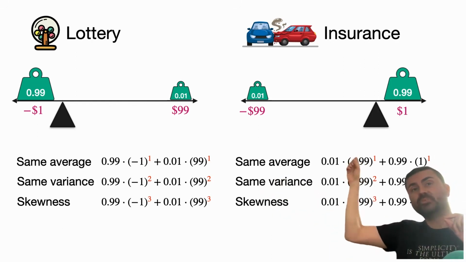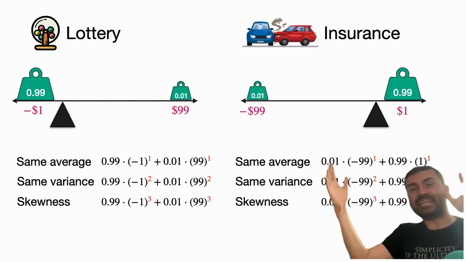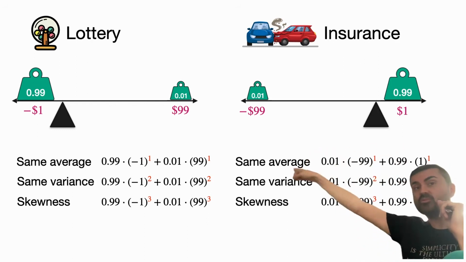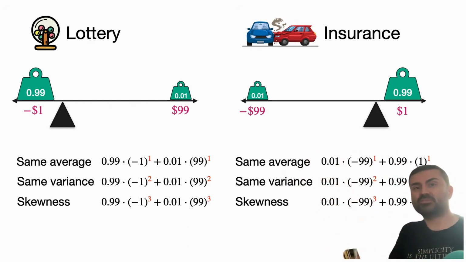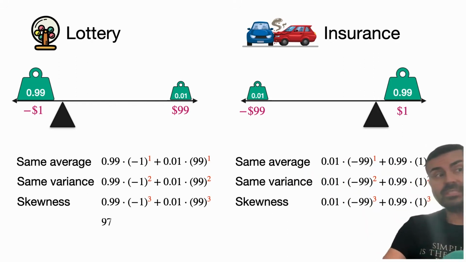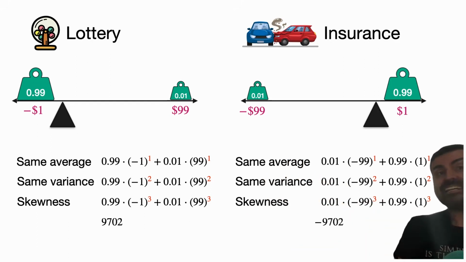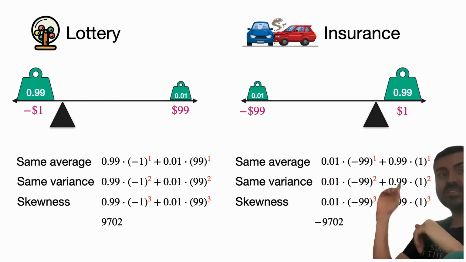See, the average puts this and this in the same balance, but the moment you take a cube, that 99 cube goes way, way, way to the right, so it captures the skewness. And the value we get for the skewness is 9,702 for the lottery game and negative 9,702 for the insurance game.